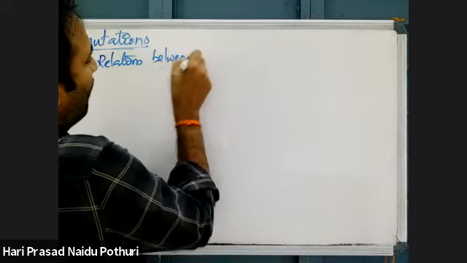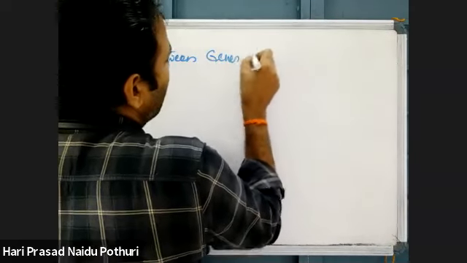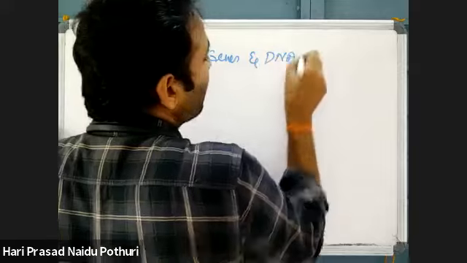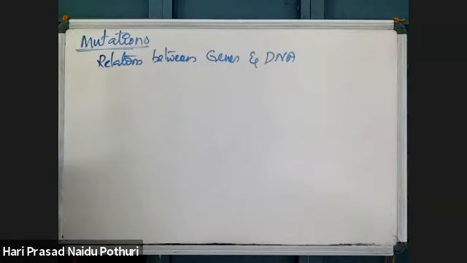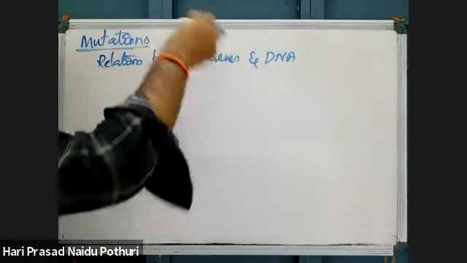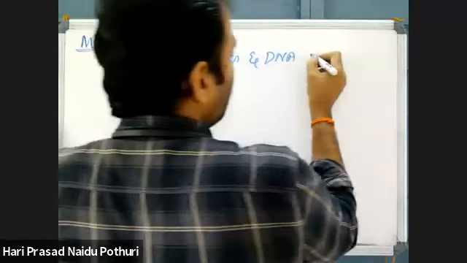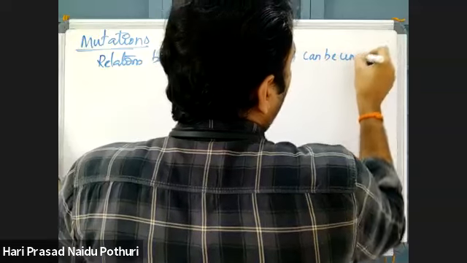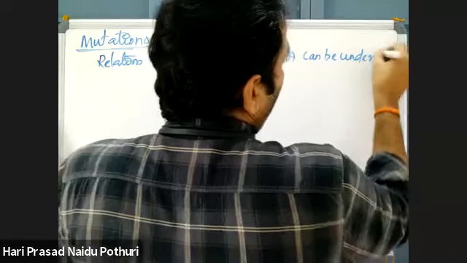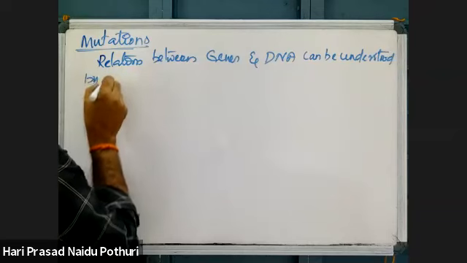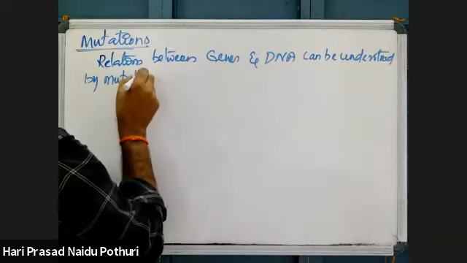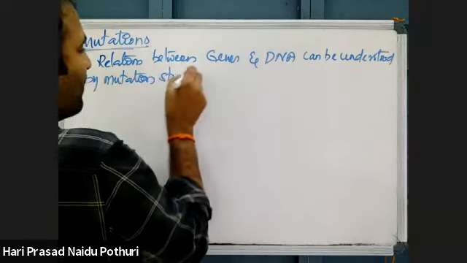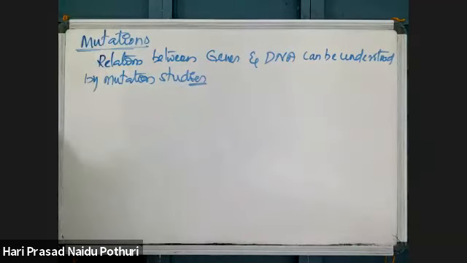Genes are a part of DNA. What is the DNA, and what genes are present in it? That relationship can be understood by mutation studies. Mutation means a sudden change which takes place.